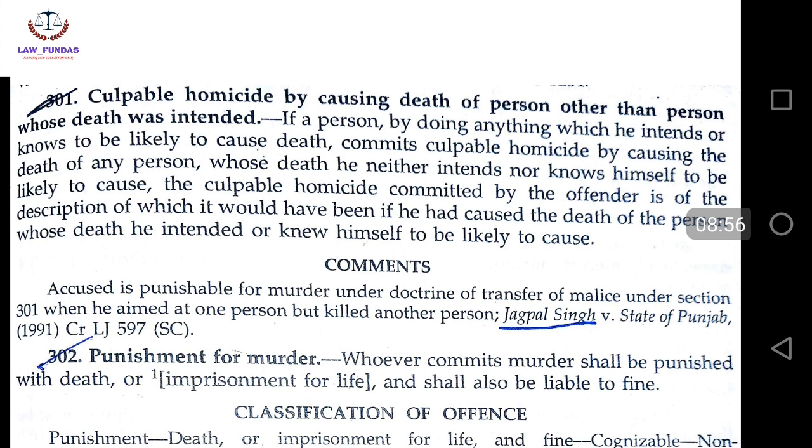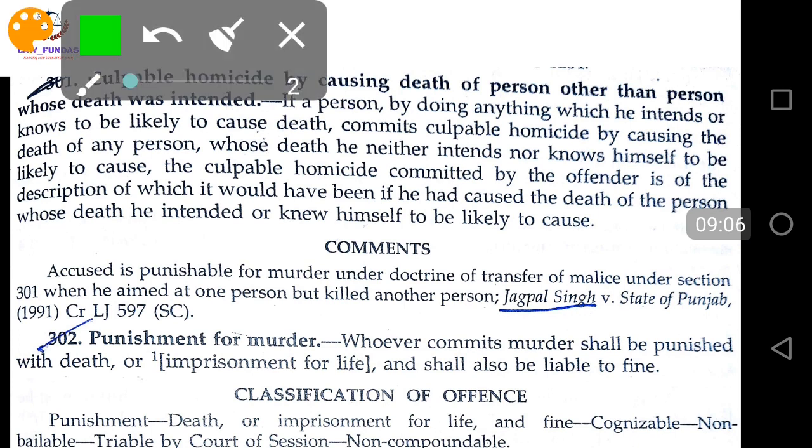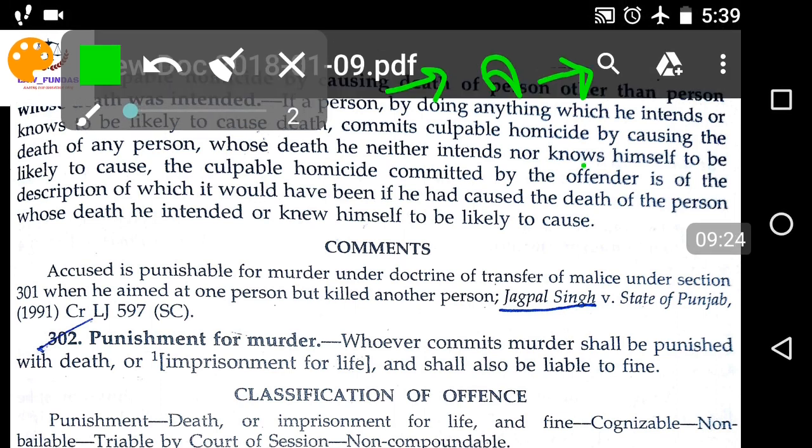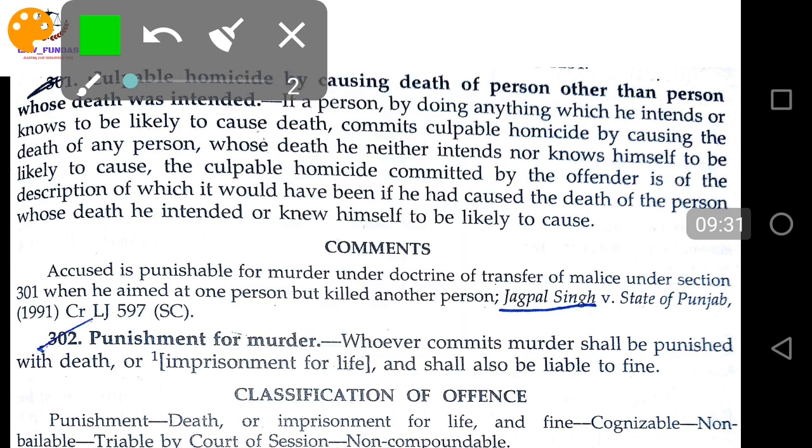What will happen if someone other than the intended person dies? A had the intention to kill B. A went to the place where B was working.